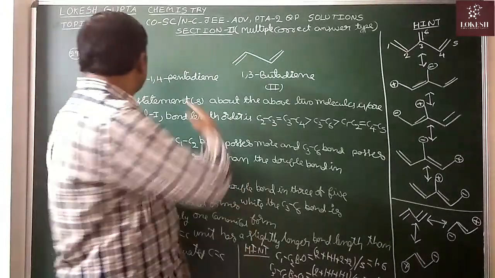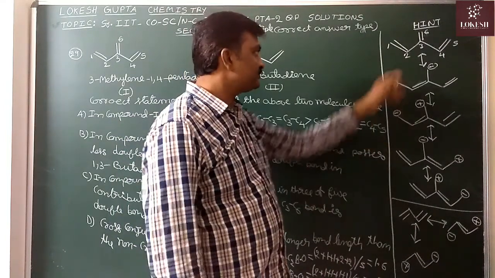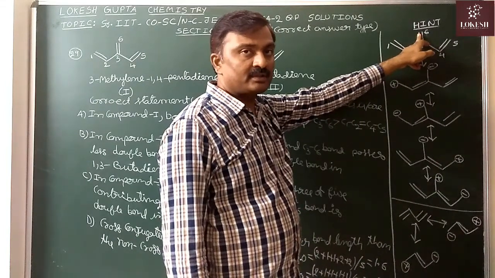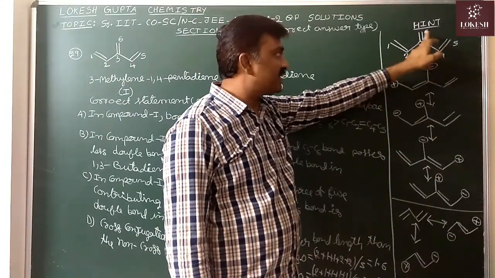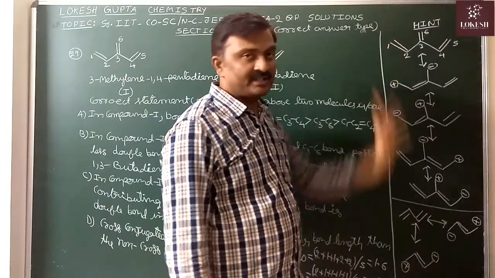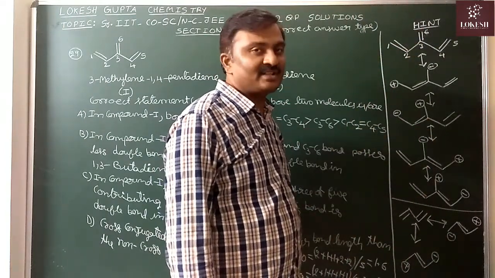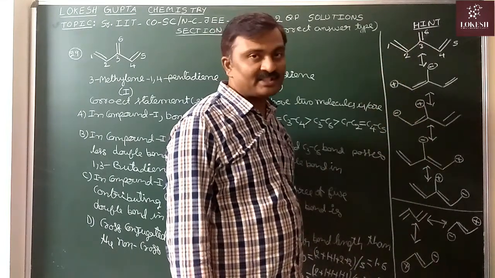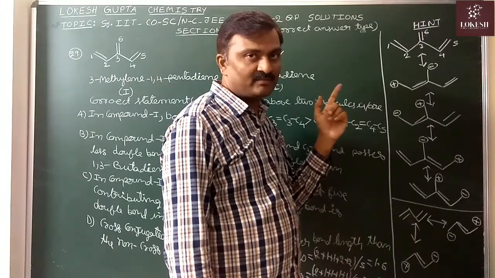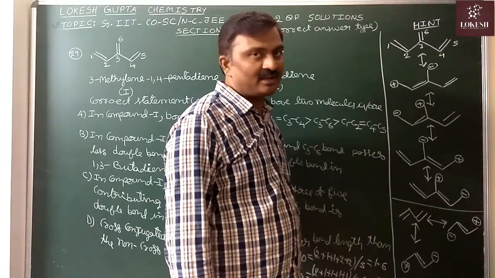Now see, for this compound, what is the specialty? This double bond is in conjugation with this double bond. Next, this double bond is in conjugation with this double bond. But these two are not in conjugation with that one. Now it is called cross conjugation. Two double bond systems are independently in conjugation with the third double bond system, but the first two are not in conjugation with each other. This is the example for cross conjugation.